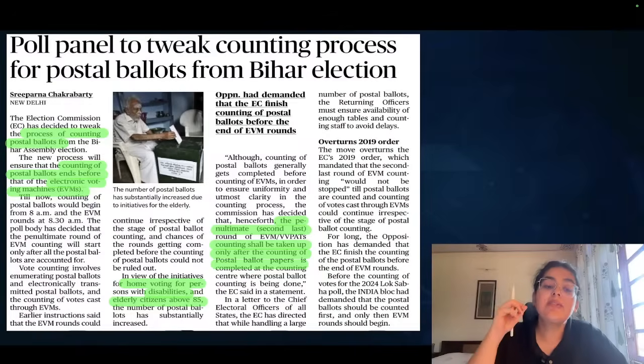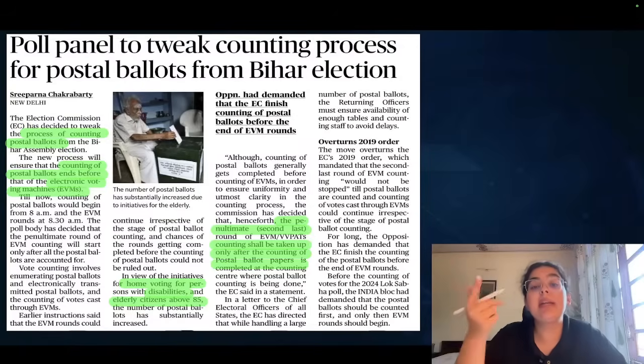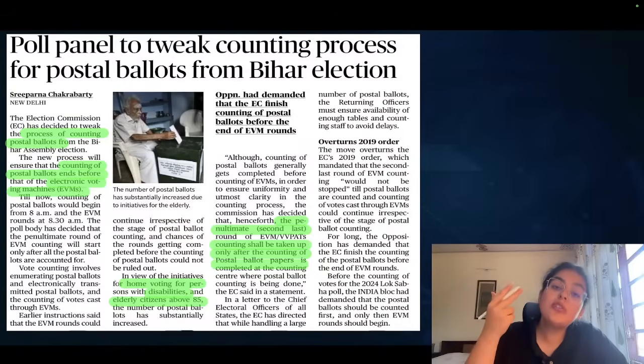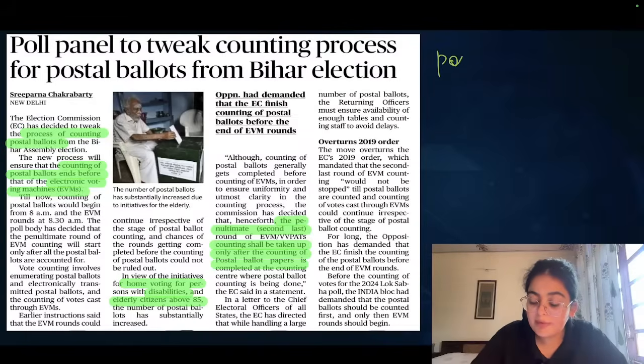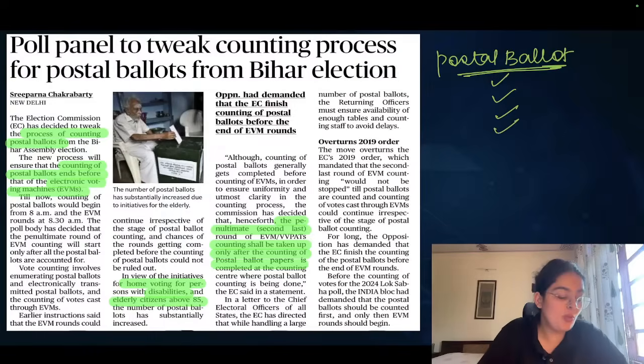Absolutely not. It is available, for instance, to service professionals. It is available to those individuals who are 85 years of age, that means elderly citizens not capable of coming directly to the polling booth. It is also available for certain individuals with disability. It is also available for those individuals who are on election duty. So these individuals can avail what is called the postal ballot system. Now, in this context, you can remember this for prelims, who all are eligible for casting their vote by postal ballot. That means they do not have to go to the polling booth and can still cast their vote.